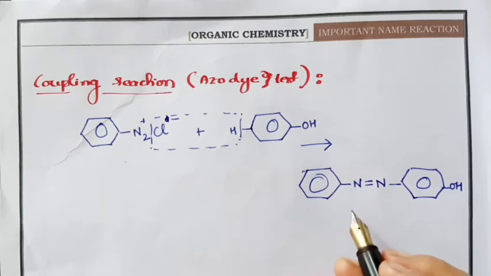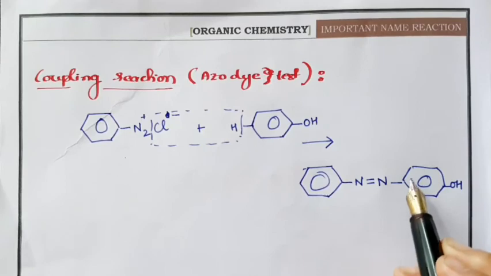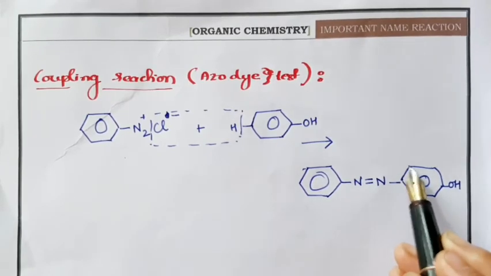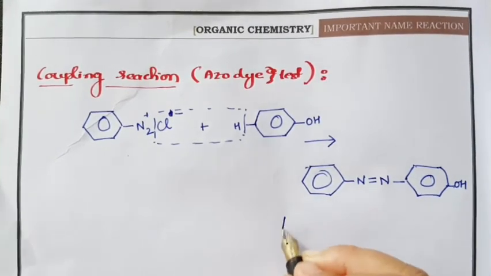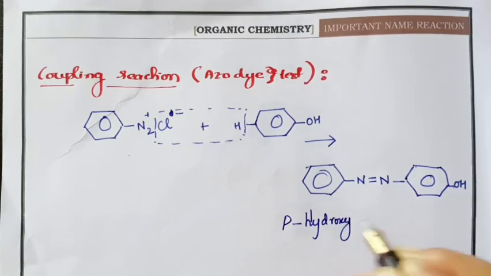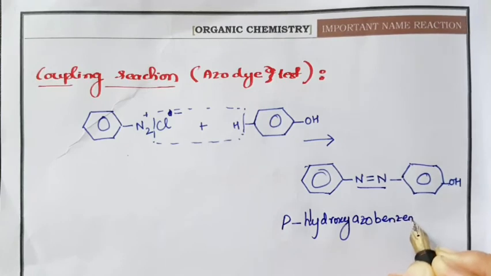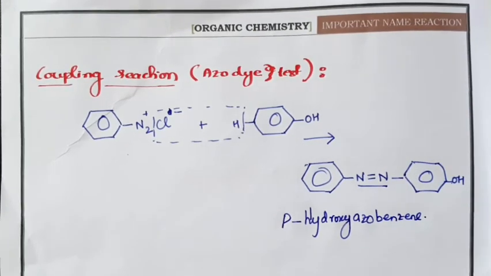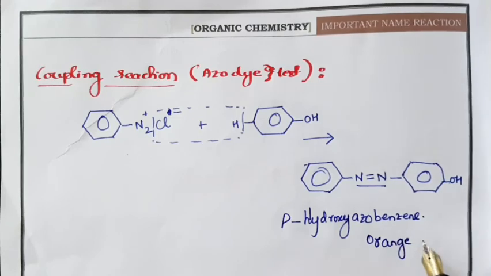Now what is the name of this compound? Here we have ortho, meta and para. The name of this compound is para-hydroxy azobenzene, and it will have an orange color.